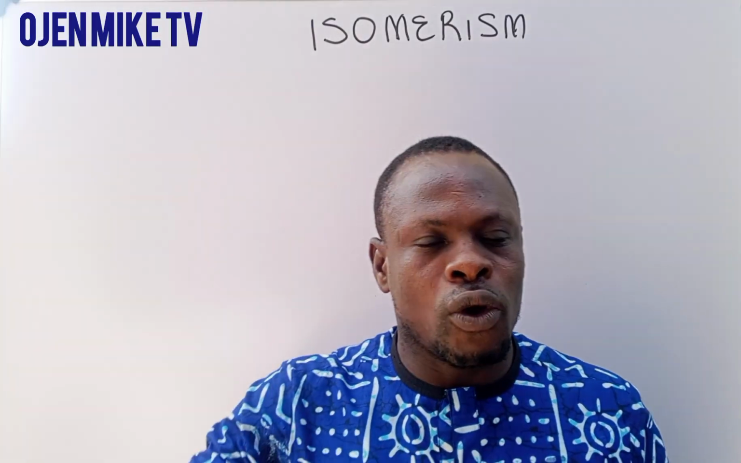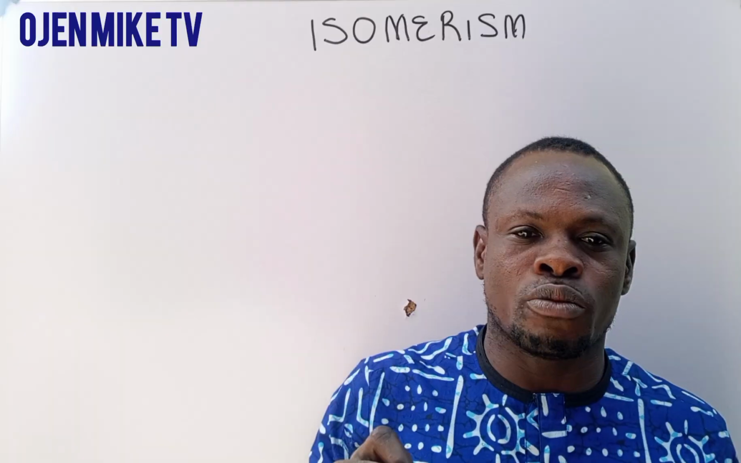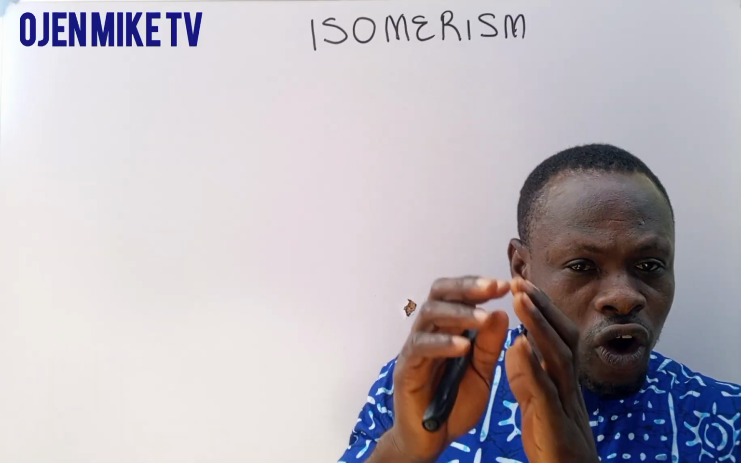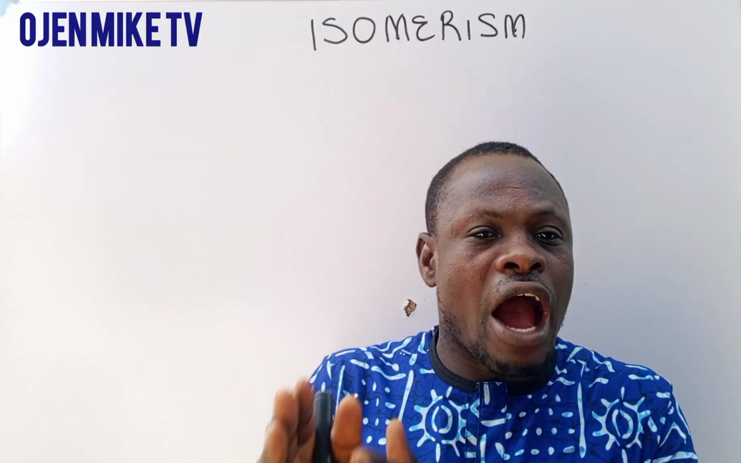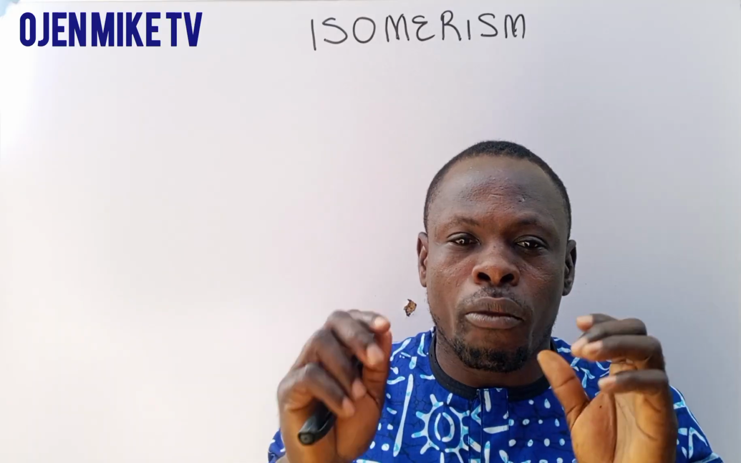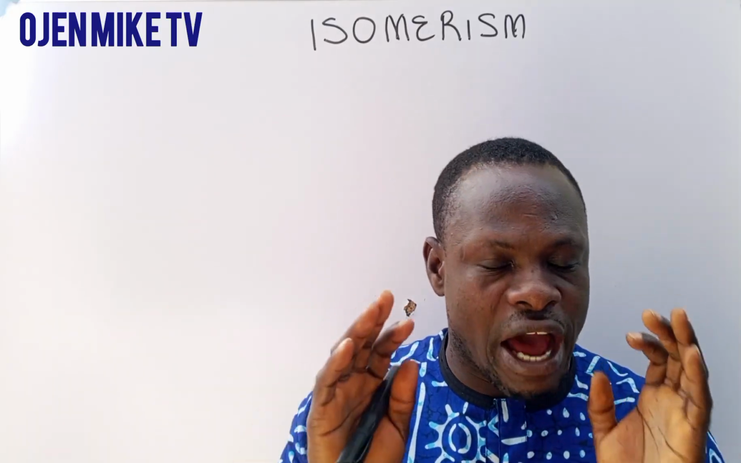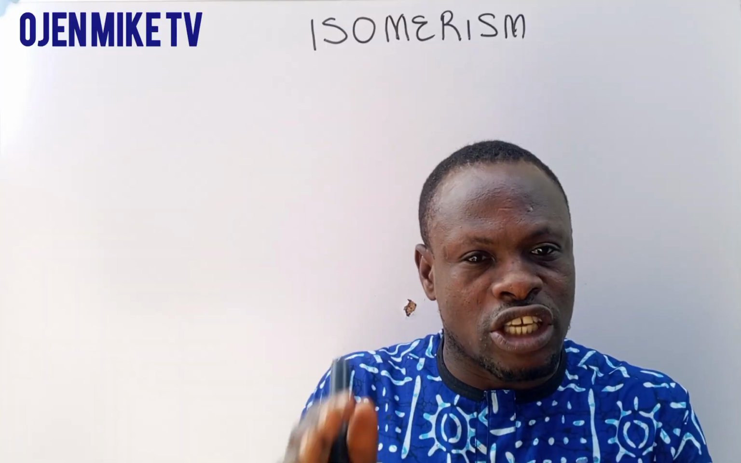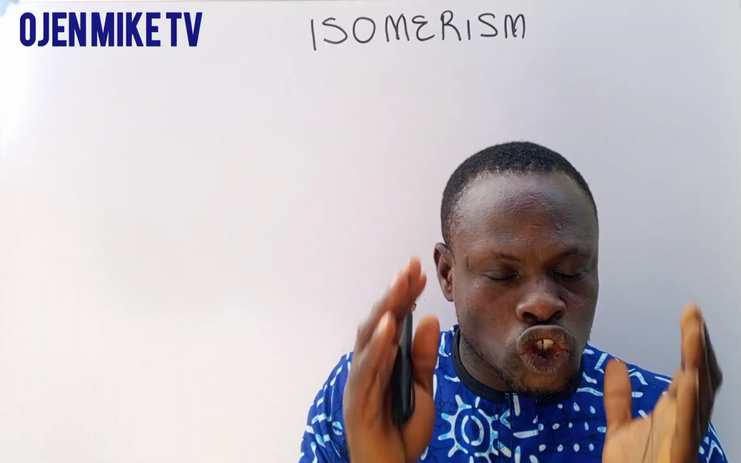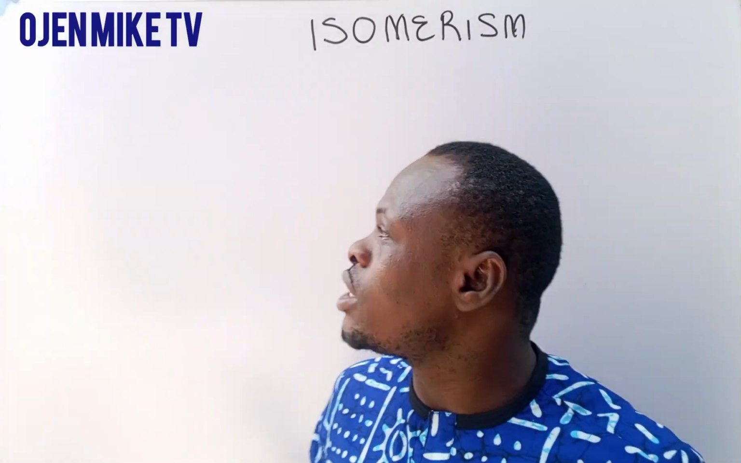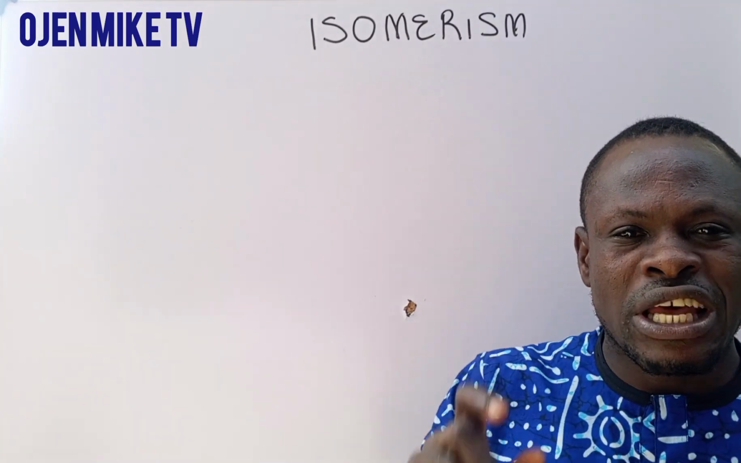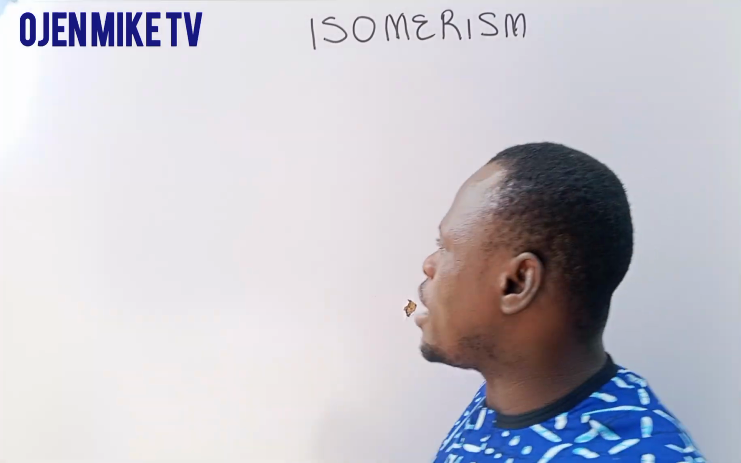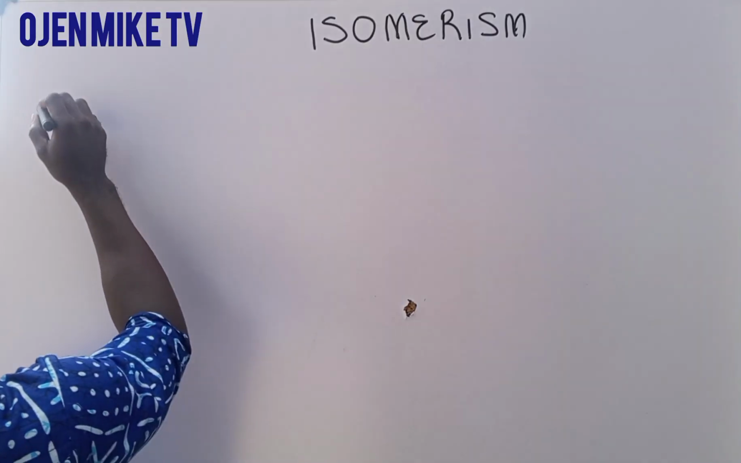Isomerism. Now when we look at isomerism, it is a phenomenon or occurrence of a compound having the same molecular formula but different structural arrangement. A compound having the same molecular formula but different structural arrangement is what we call isomerism. Now this isomerism is divided into two major types.